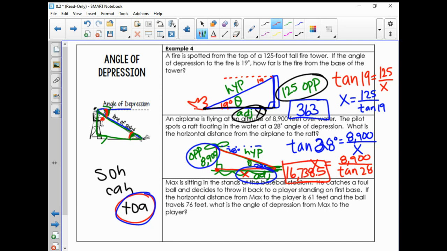16,738.5. Okay, so it is quite a ways horizontally from where that airplane is. Somebody has really good eyesight or binoculars, perhaps.